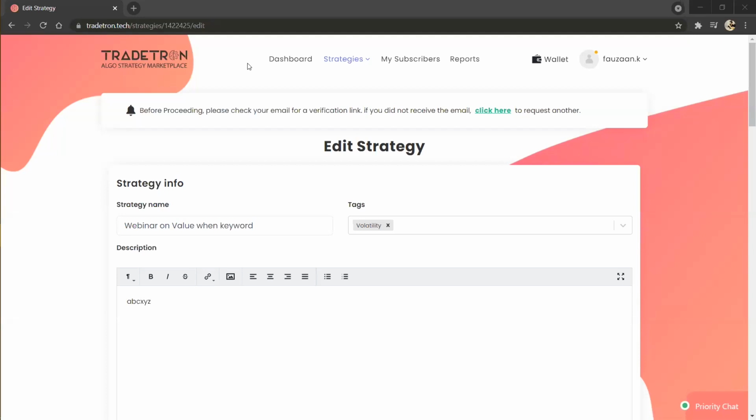So Balakrishna is asking, can you help with the coding? Yes, definitely we will help with custom strategy creation. You can come to the support chat, and we will share the link for the same. So one user is asking, can we create a strategy for range bars? Yes, you can create the strategy.